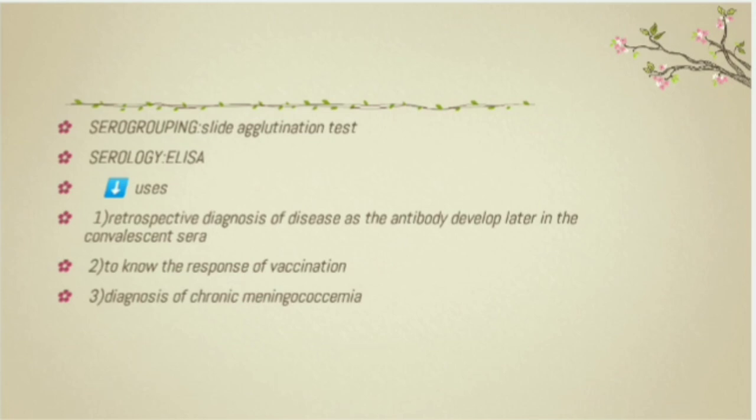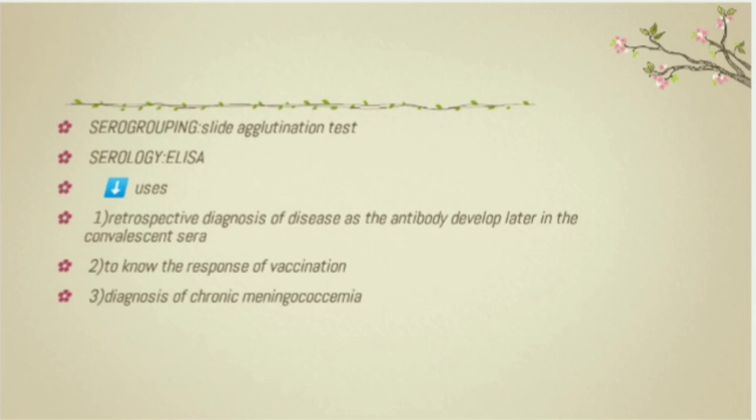Next, serology. We know serology is the term that refers to the diagnostic identification of antibodies in the serum. So, the antibody produced by our body against the capsular antigen of bacteria can be detected by ELISA. The purpose of doing this is it helps in retrospective diagnosis of the disease, because the antibodies are developed later in the convalescent sera. Second use is to know the response of vaccination. And finally, it will help in the diagnosis of chronic meningococcemia.